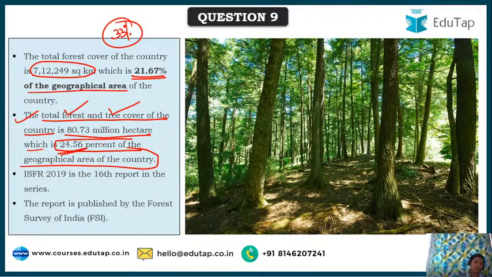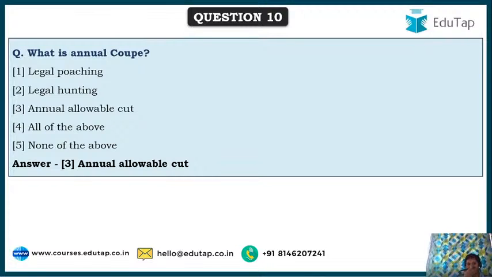And here, the ISFR report we have been seeing in the last few minutes is the 16th report in the series, published by the Forest Survey of India. So this is about forest cover of India, and also total forest plus tree cover. Next, let's move on to our next question, and here the answer is visible. It's okay. What is annual coup?